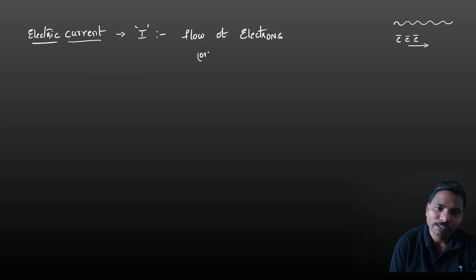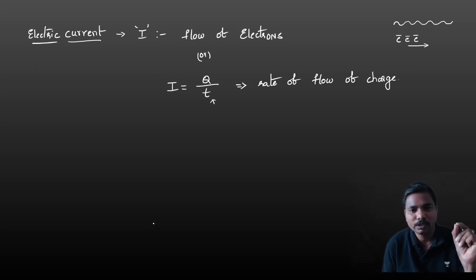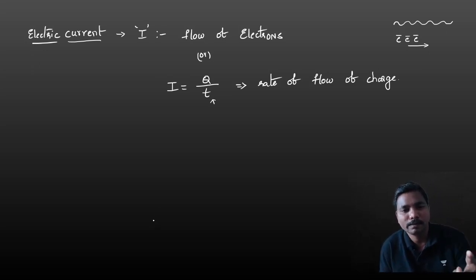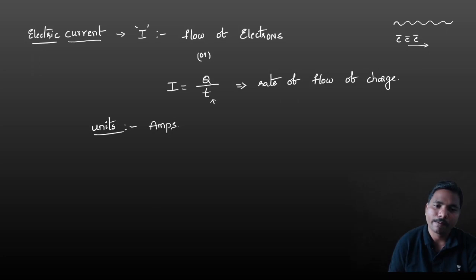And we can also define current as rate of flow of charge. Rate means with respect to time. So the amount of charge flowing in a particular time is nothing but we can say current. And the units of current, very important, units are amp or amperes.